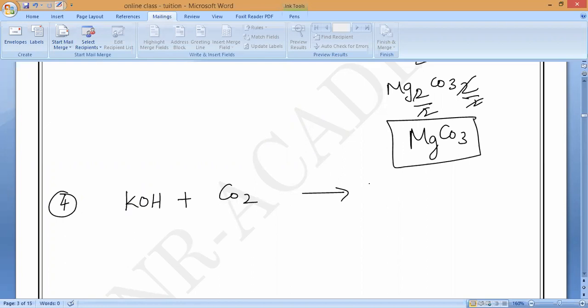K2CO3, potassium carbonate, plus water, H2O. Any other example anybody is having, you can tell me, or else it is enough.